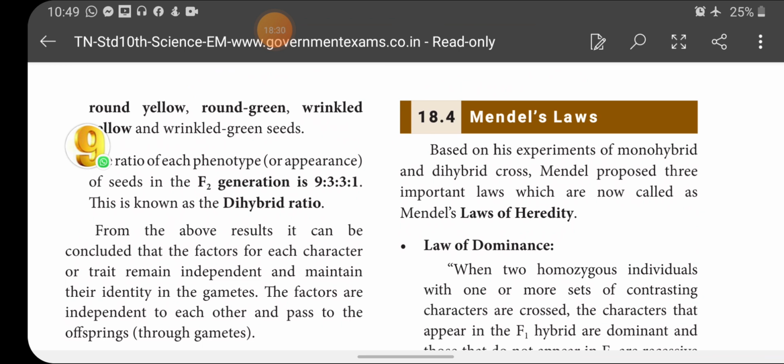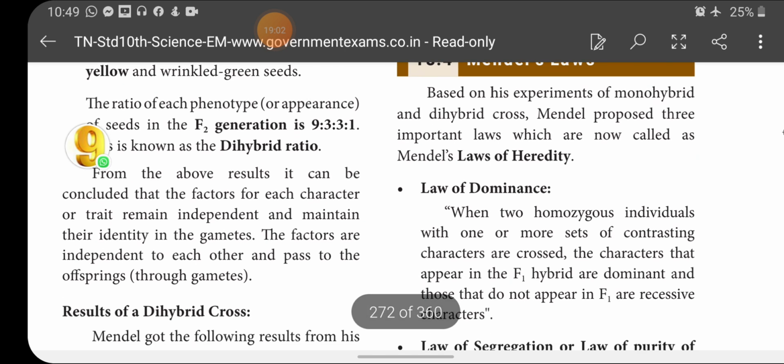The alleles of round segregate from the round seed and join with the wrinkled gene to form a yellow wrinkled gene, right? The same way, the alleles for green seeds segregate from the wrinkled seed and join with the round and form what? Wrinkled yellow. So, like that the genes segregate from each other and join in their own independent way. This is called what? Law of independent assortment.